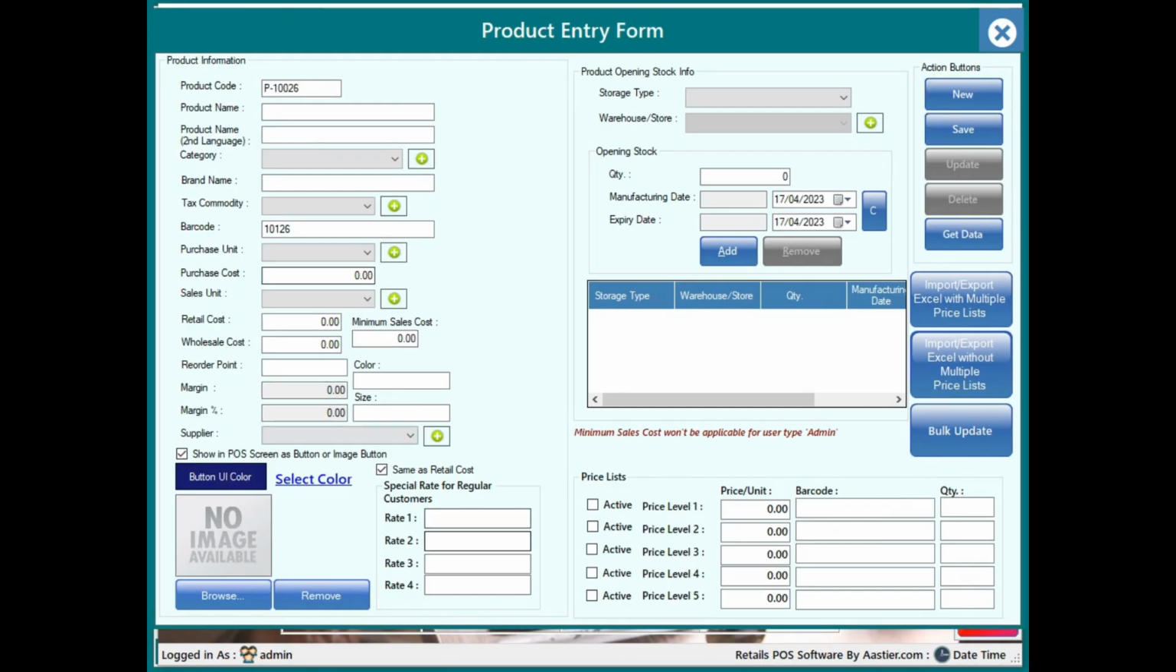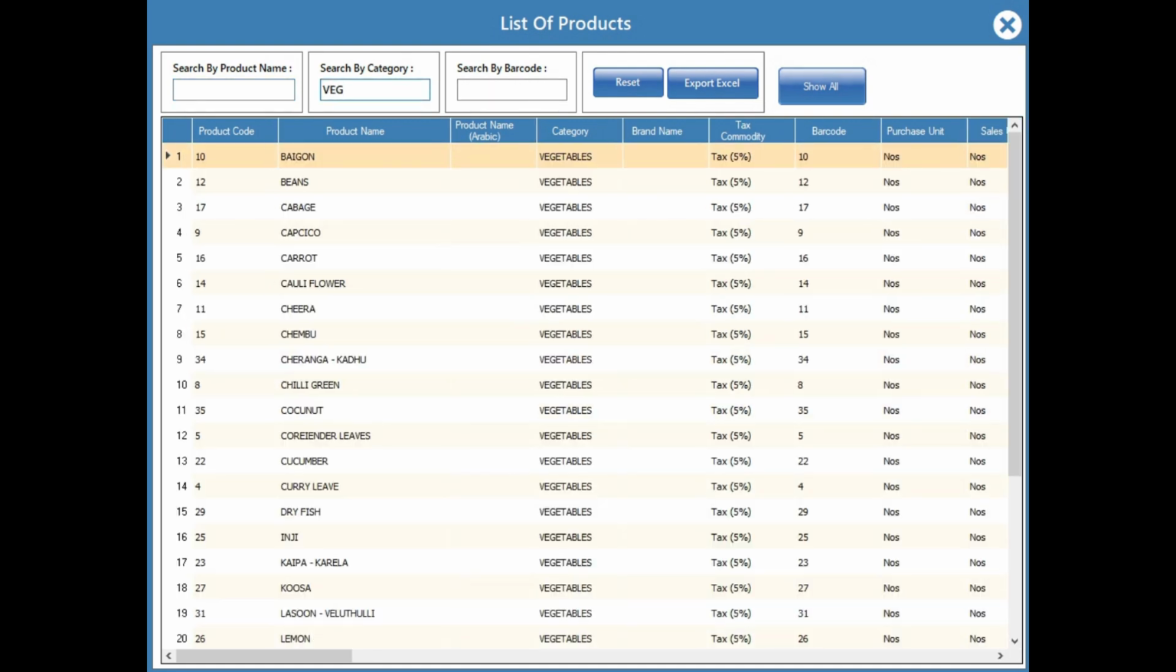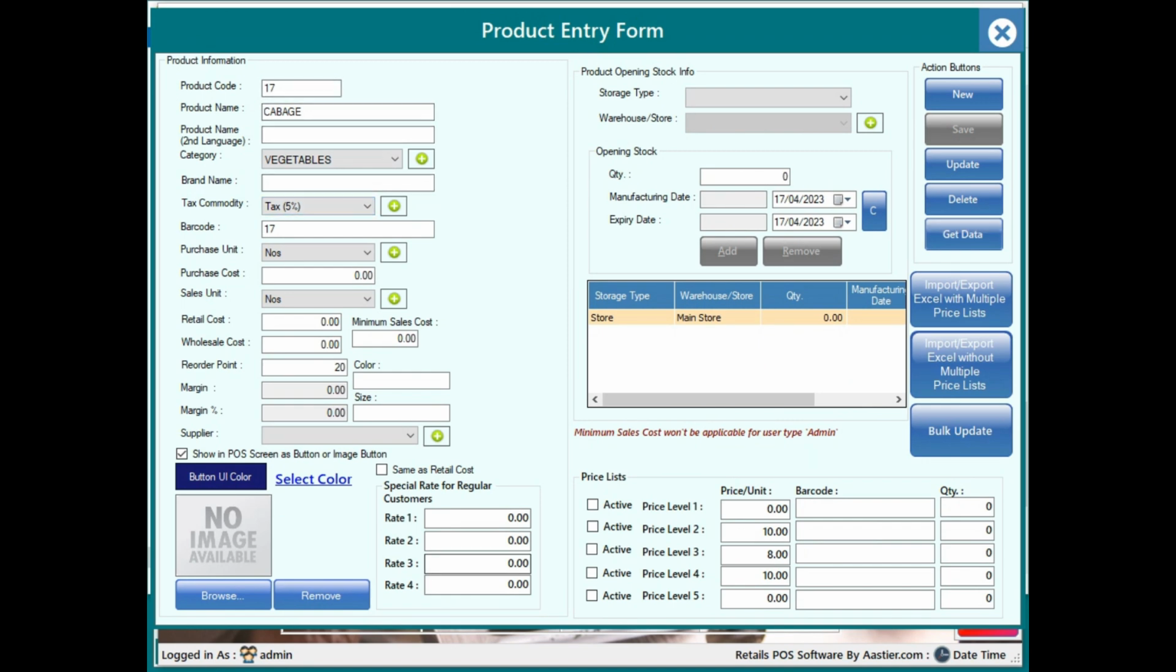Here you need to update your price. So for that you need to click on get data and choose the items. Like this you can load, and the retail cost is 3, and the all sales you cost, if you want, you can just make it 2. And same as retail cost, you can just make it, click over here, and it will automatically copy from the retail cost.